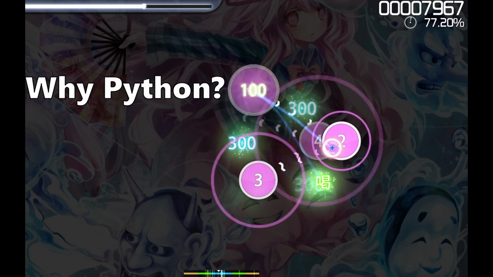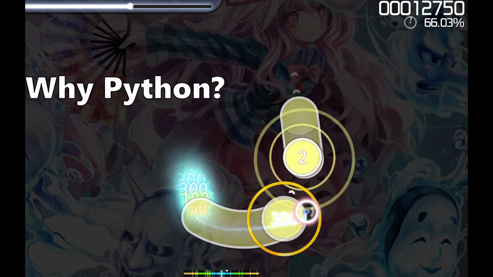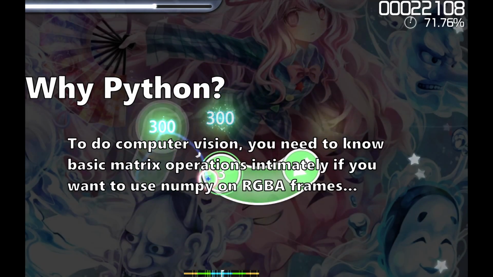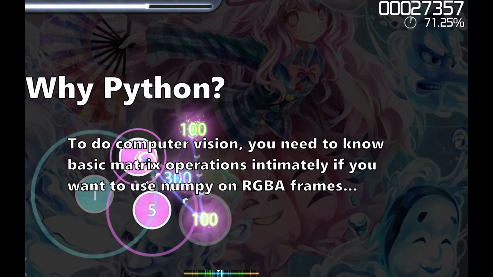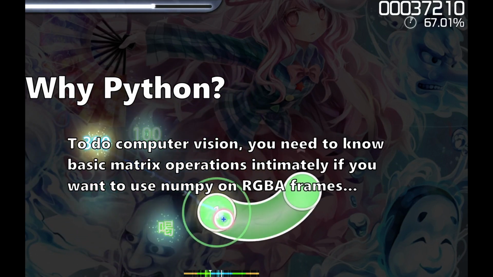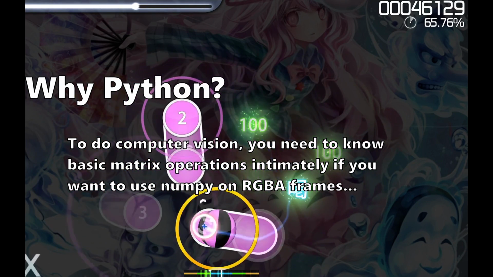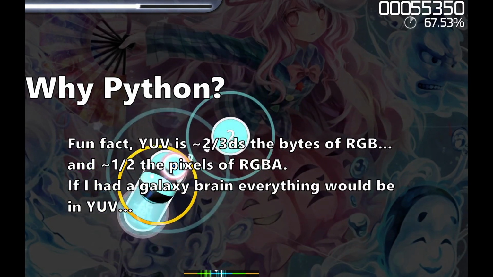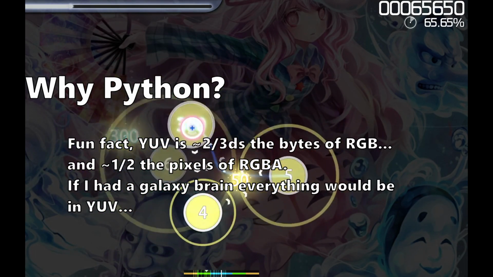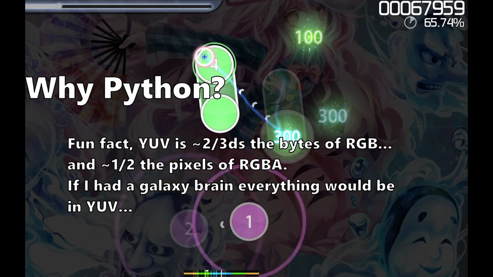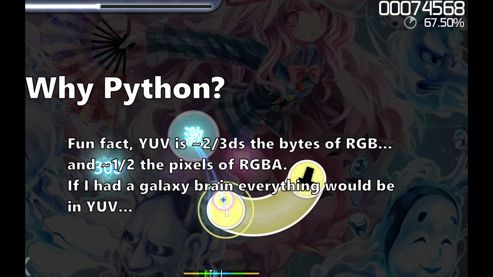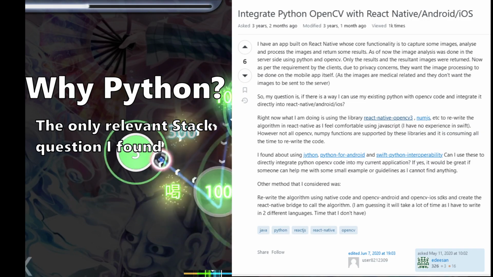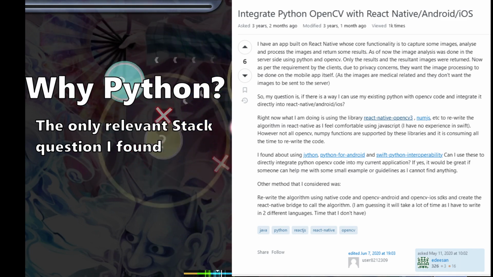Now why Python? Programming is already hard. Computer vision and media pipelines are no joke. As I've experienced with my React background subtraction example, my thought process is more aligned to Python than JavaScript. Python lets me focus on the computational side of things so I can get the computer vision work done fast. Compared to my experience with NPM, there is almost always a Python package to do something you want.